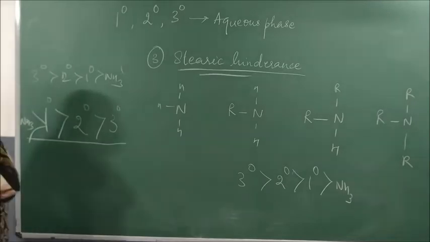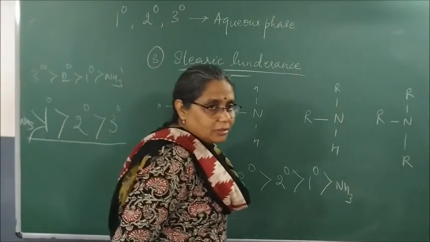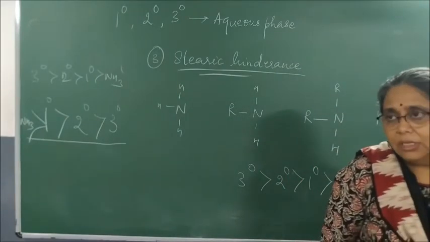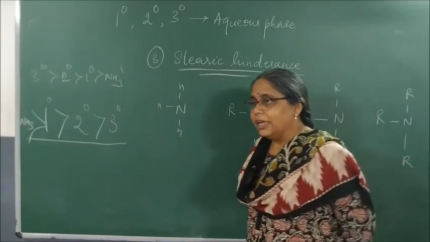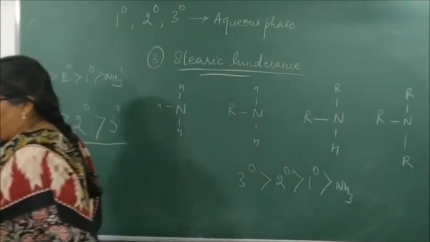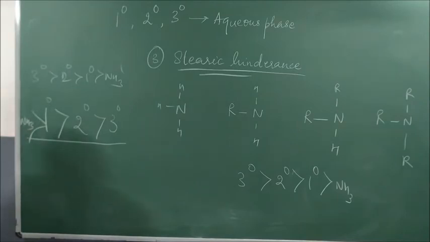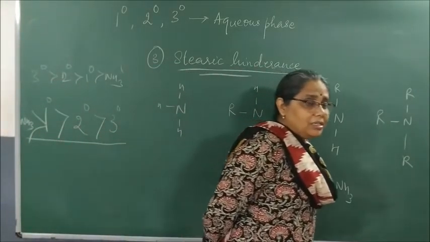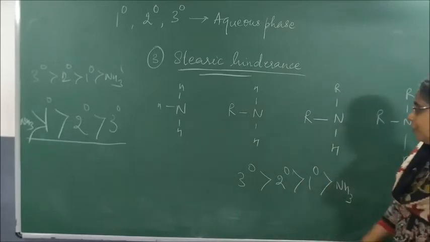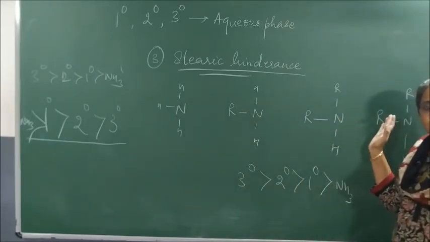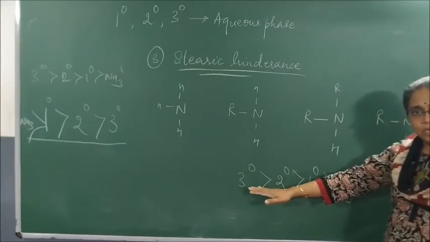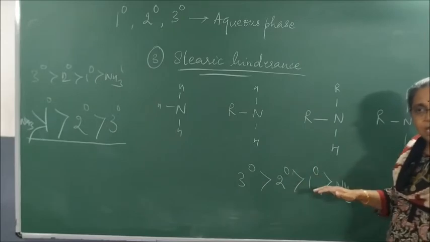Are all the three effects clear? First was the plus I effect: more the alkyl groups, more is the inductive effect. Second was the solvation effect, which is maximum in case of ammonia, then in primary amine, then in secondary amine, and then in tertiary amine. Third is that steric hindrance is maximum in case of tertiary amines, but basicity of tertiary amines will be very, very less. Okay, but steric hindrance is maximum in case of tertiary, then secondary, then primary.